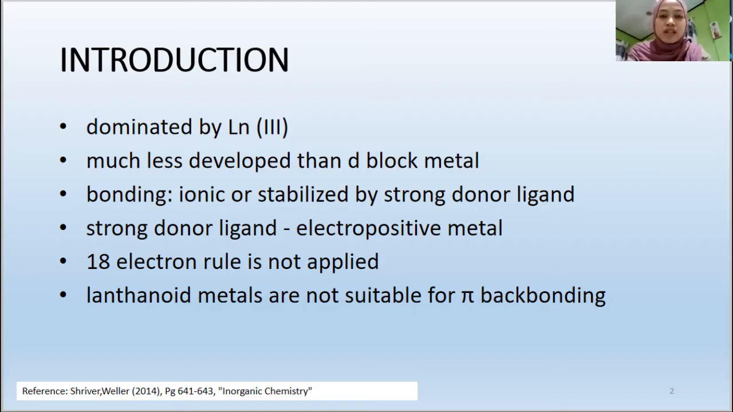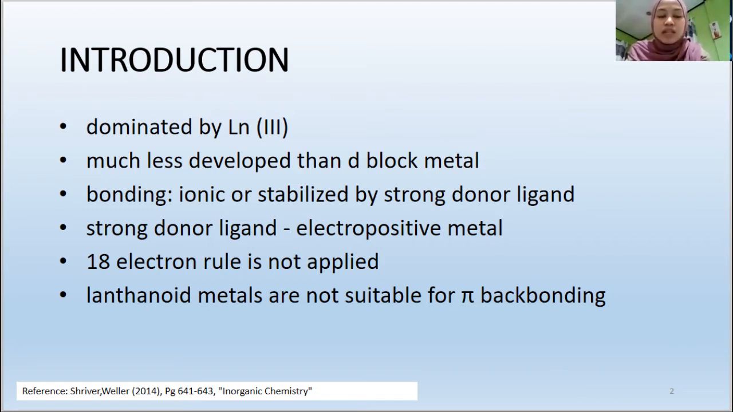The organometallic chemistry of the lanthanides is dominated by Ln3+, and it is much less developed than the d-block metals. The bonding is ionic, or the bonding is stabilized by a strong ligand. The bonding involves a strong ligand and an electropositive metal, because the strong ligand is an anion and the electropositive metal is a cation, so they are involved in sharing and accepting electrons.